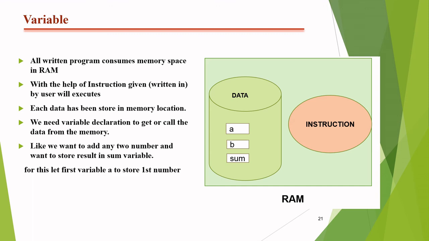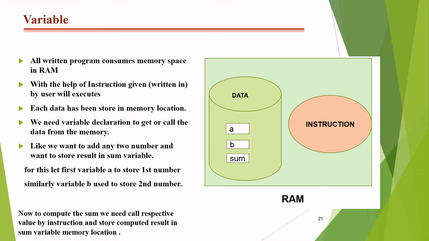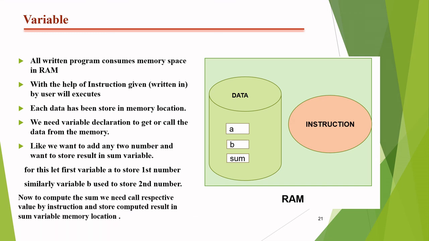Here we take two variables, the first variable to store the first number, the second variable to store the second number, and similarly we also declare a variable sum in which we can store our resultant data, that means A plus B. So this is a variable, and this is how variables work in the computer.